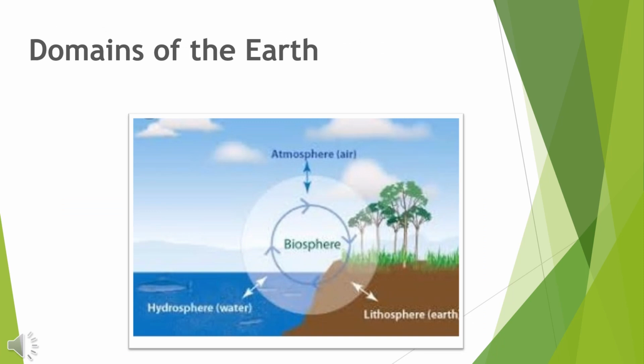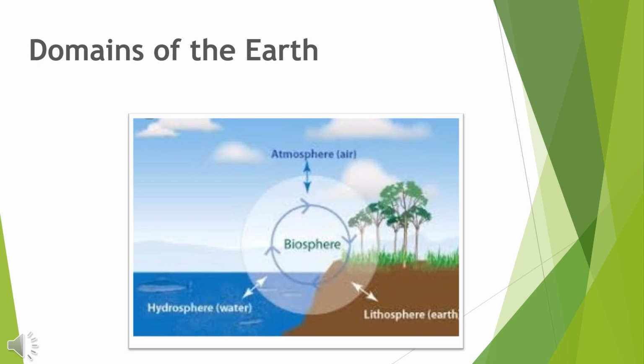Domains of the earth. The natural environment encompasses four important layers, that is four important domains: atmosphere, hydrosphere, lithosphere, and biosphere. Without atmosphere, hydrosphere, and lithosphere, earth cannot be formed. Here atmosphere means air, the air that surrounds us or that covers the layer of the earth is known as atmosphere.